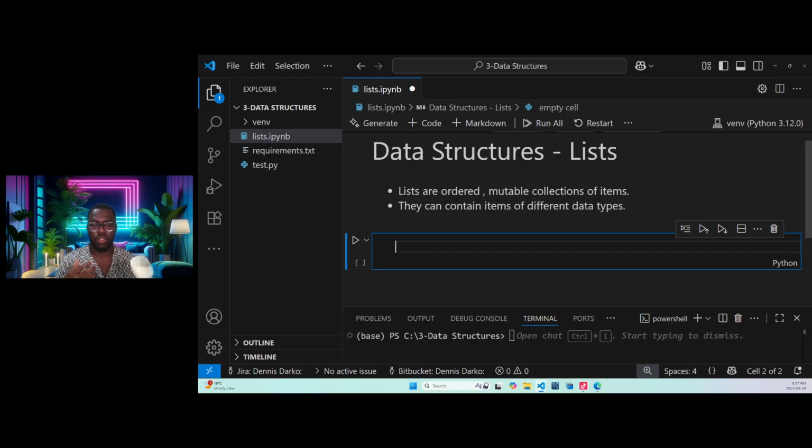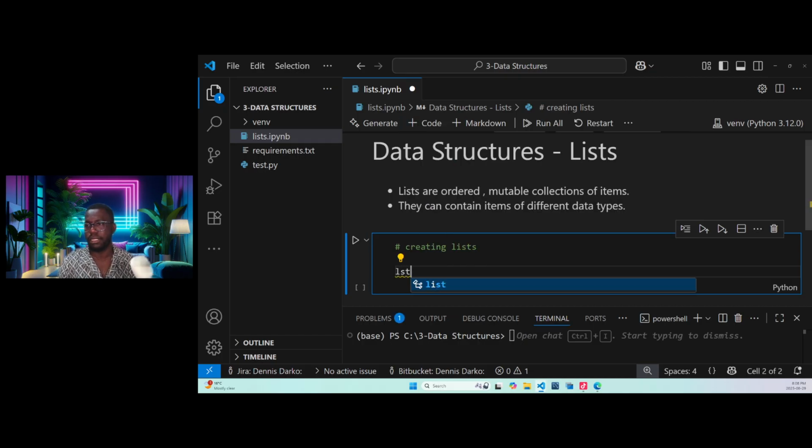And here you already know how we comment. So I want to show you how you can create a list, creating list. Okay, how do we create a list? All you need is, let's say we have LST, which will be our list. When we have LST and we want to assign a list, it is like this.